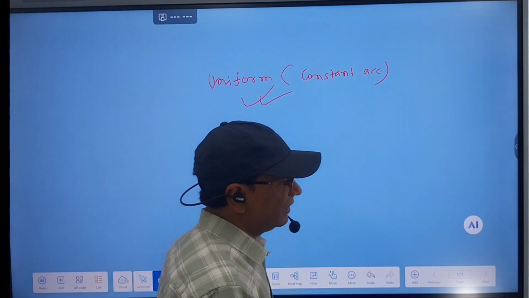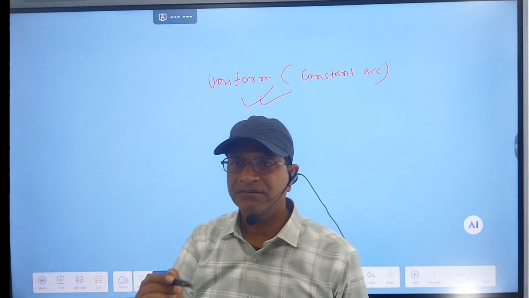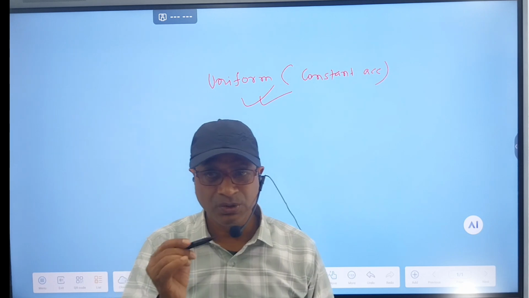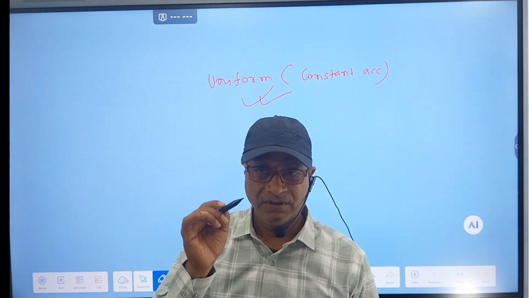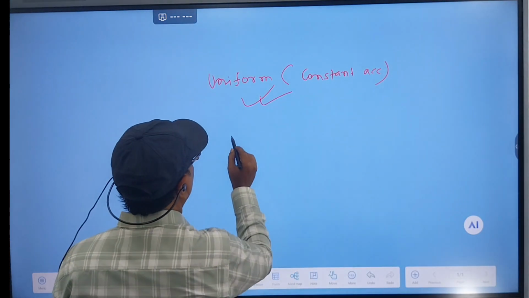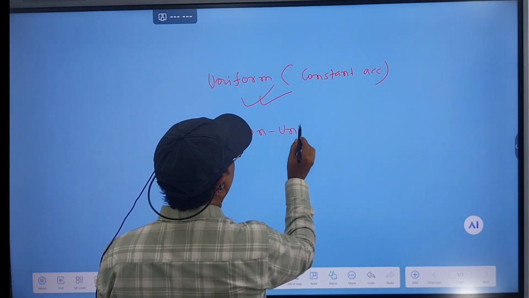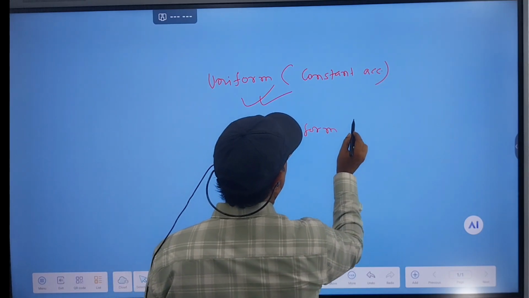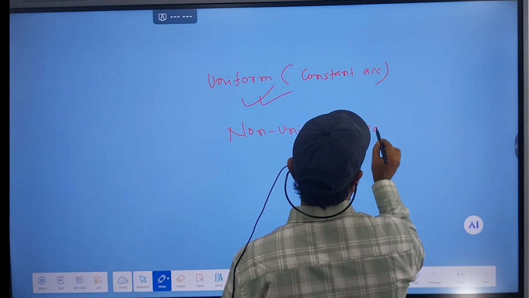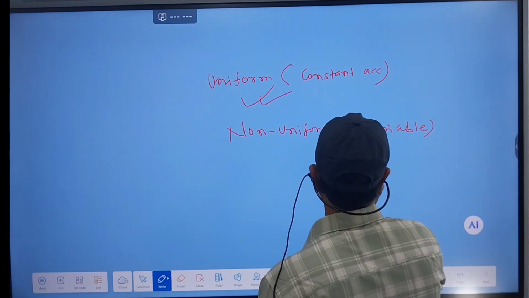In the opposite case, when the body does not change equal velocity in equal intervals of time, it is non-uniform. Non-uniform means variable. It's very simple. Variable means changing.